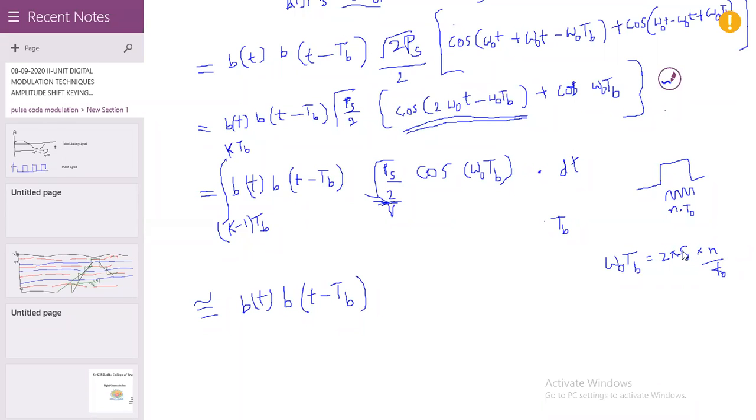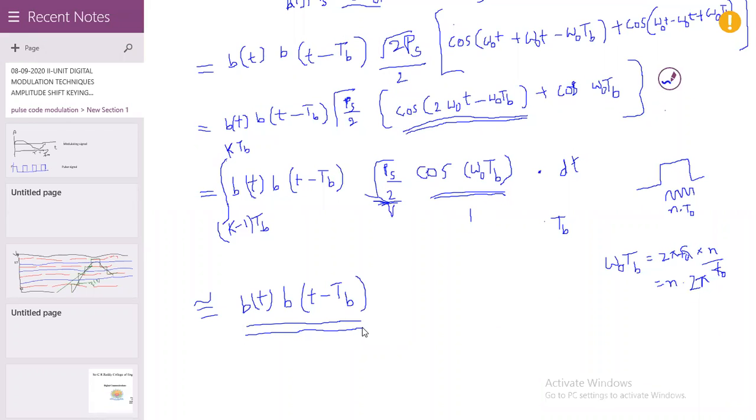The f naught cancels and you get n into 2 pi. Here we can substitute n equal to 1, 2 and so on: cos of 2 pi, cos of 4 pi, each of which is 1. Integrating, we get the value 1.